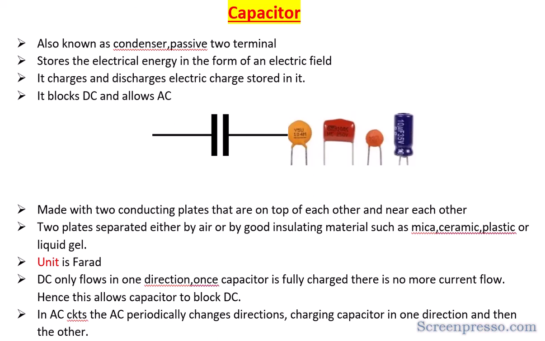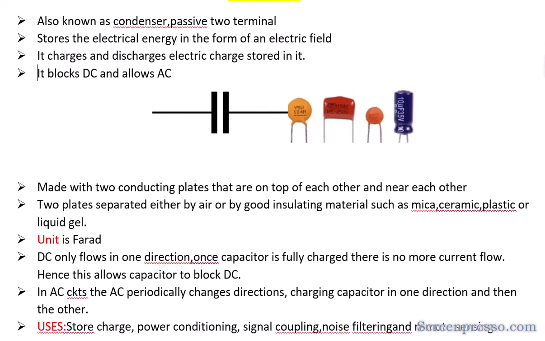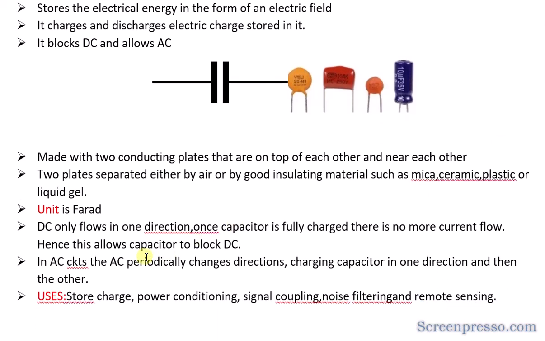So this is very important: why the capacitor does not allow DC to flow through it, or why the capacitor blocks DC, direct current. So this is the reason, we can say.